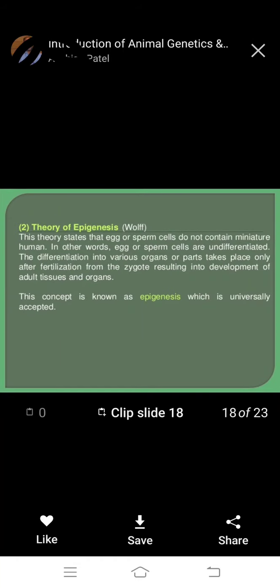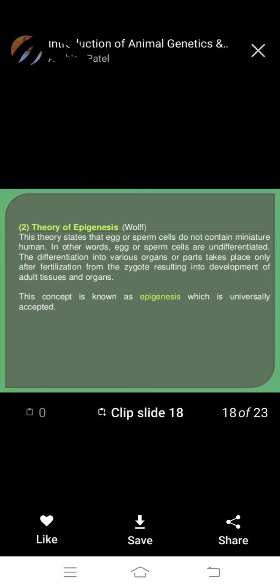Epigenesis is discovered by scientists. Which one? This theory states that egg or sperm cells do not contain a miniature human. In other words, egg or sperm cells are undifferentiated.